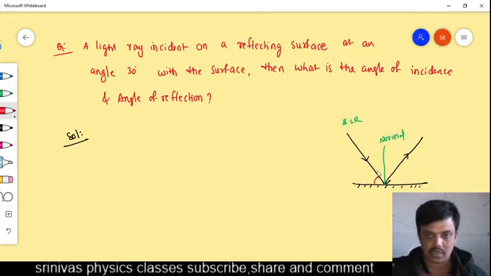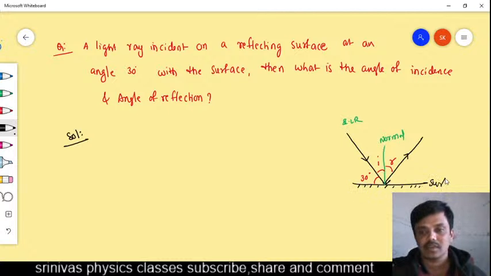This is the incident light ray with the surface, 30 degree with the surface. This is not the angle of incidence, you should remember. This is the angle between the incident light ray and the surface. Angle of incidence is this one, between the incident light ray and the normal. Angle of reflection is this one. In the question, they gave the angle with the surface. But this normal green line makes 90 degree with the surface.